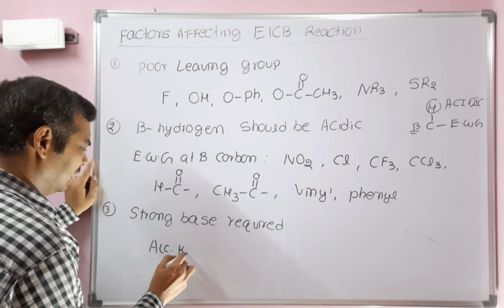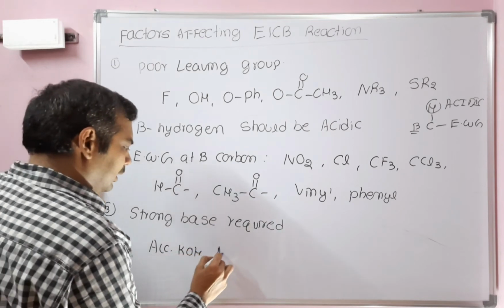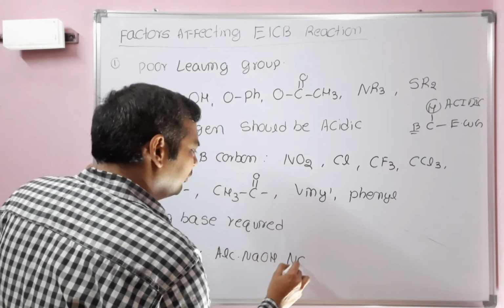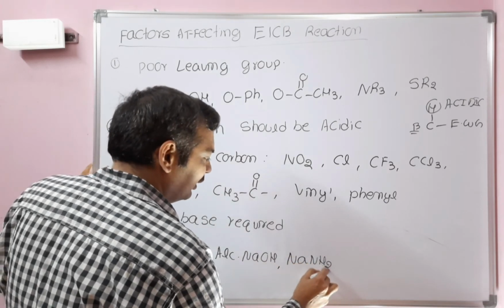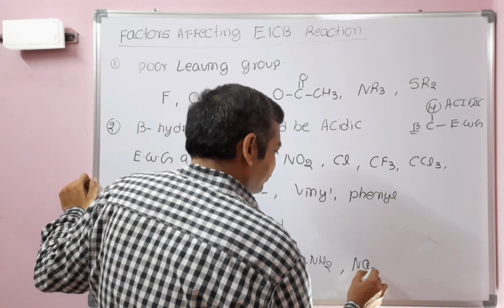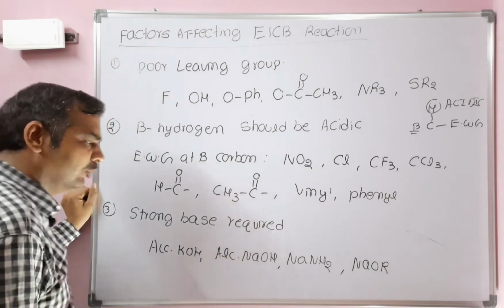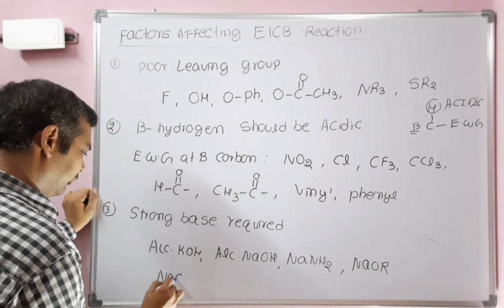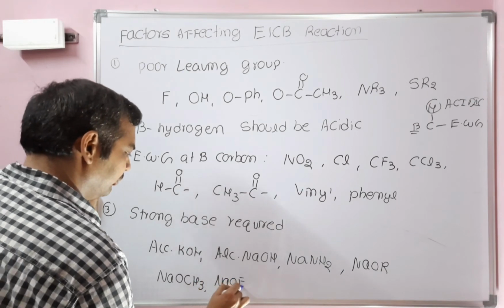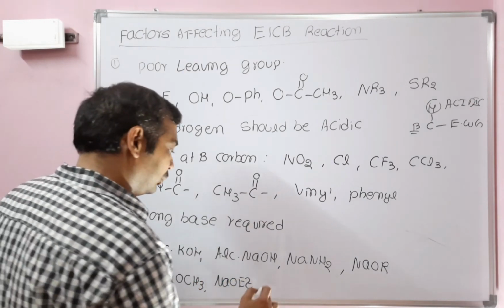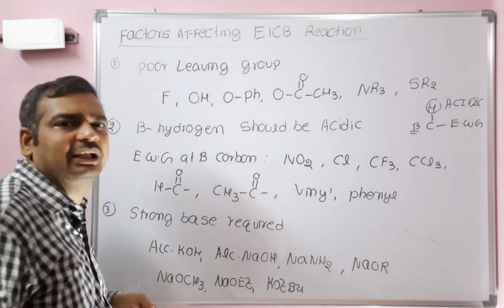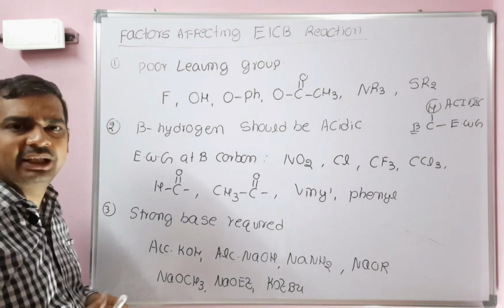We can use alcoholic KOH, alcoholic NaOH. We can use sodamide in a special case, for the benzene intermediate. We can use all sodium alkoxides, NaOR, sodium methoxide, sodium ethoxide, and potassium tertiary butoxide. So these are the strong bases that are required for the E1CB reaction.